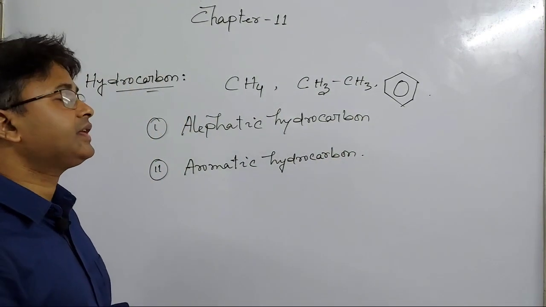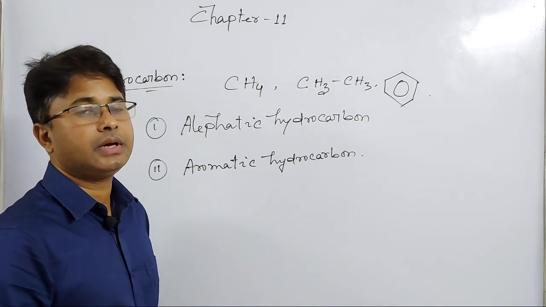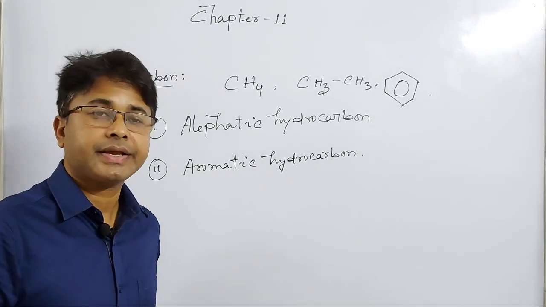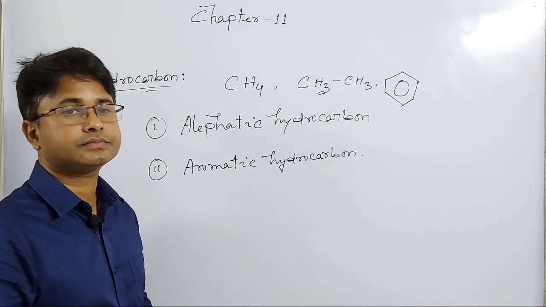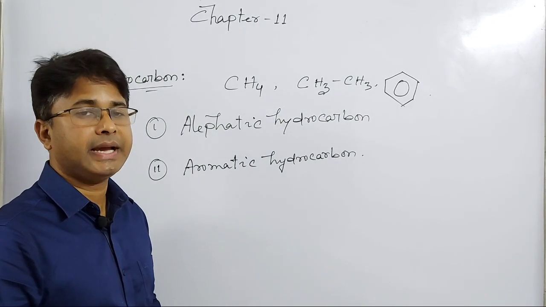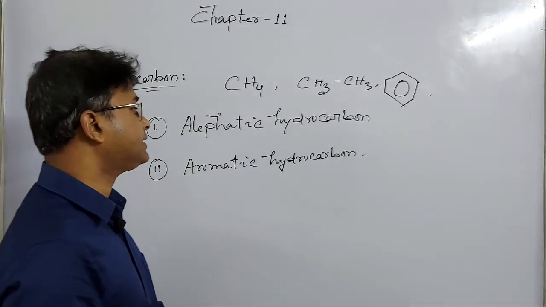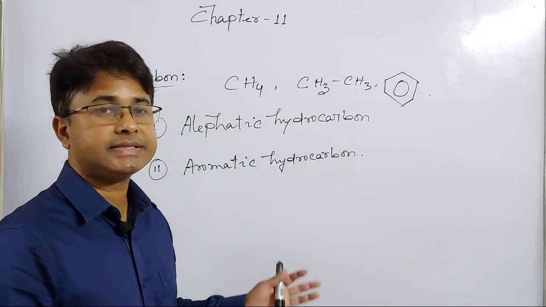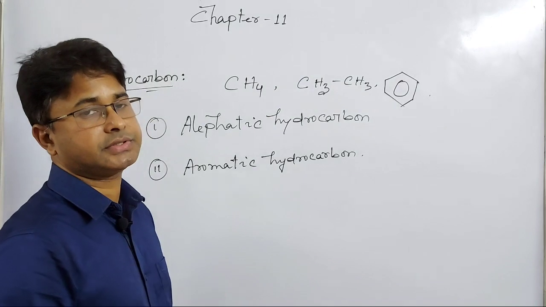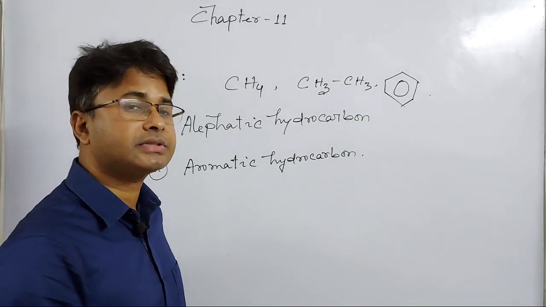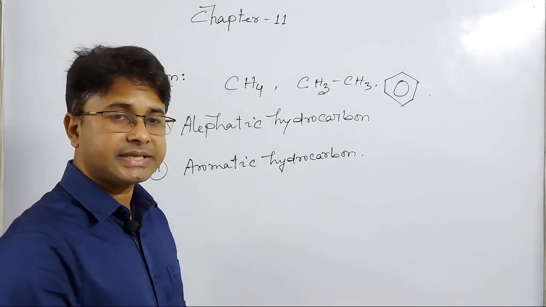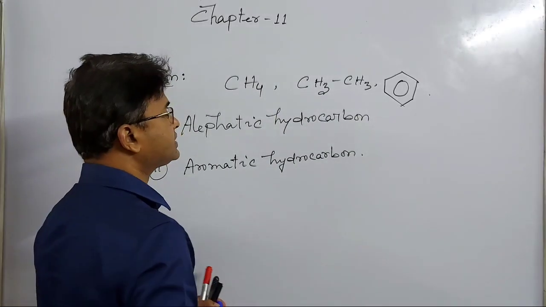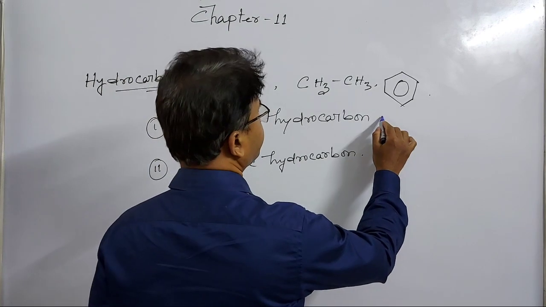Now, aliphatic hydrocarbon: the open chain or closed chain hydrocarbons which have no aromatic properties are known as aliphatic hydrocarbons. Aliphatic hydrocarbons are again two types, open chain hydrocarbon and closed chain hydrocarbon.